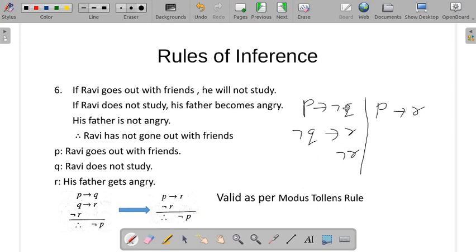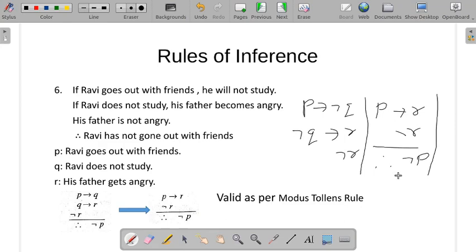By the rule of syllogism, you have to write always what kind of rule you have applied, step by step. It's mandatory for your marks. Okay, so negation R remains. Observe here, P conditional R and negation R, whether this is negation P. So is this a valid argument? If it is, then according to which rule?